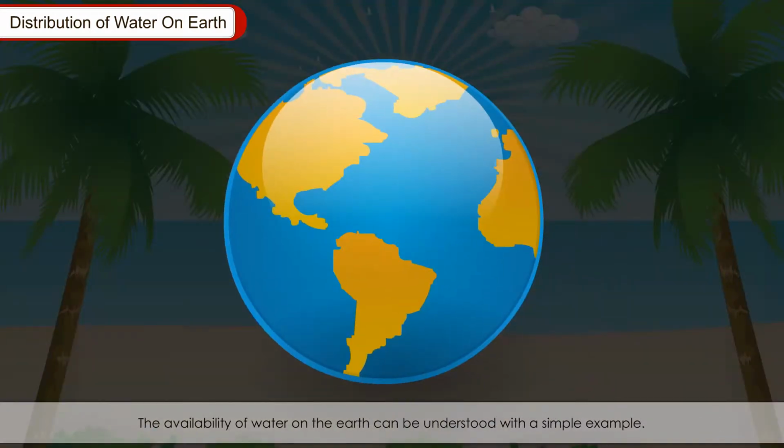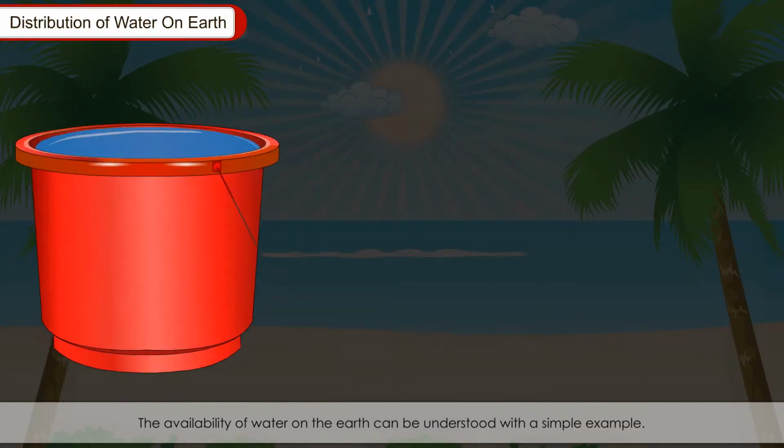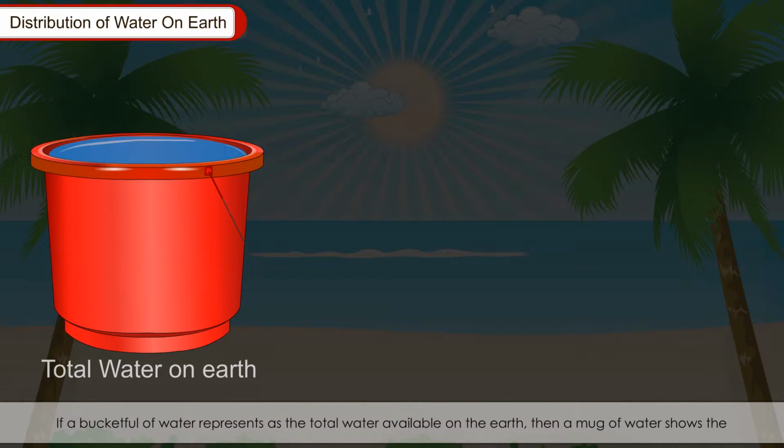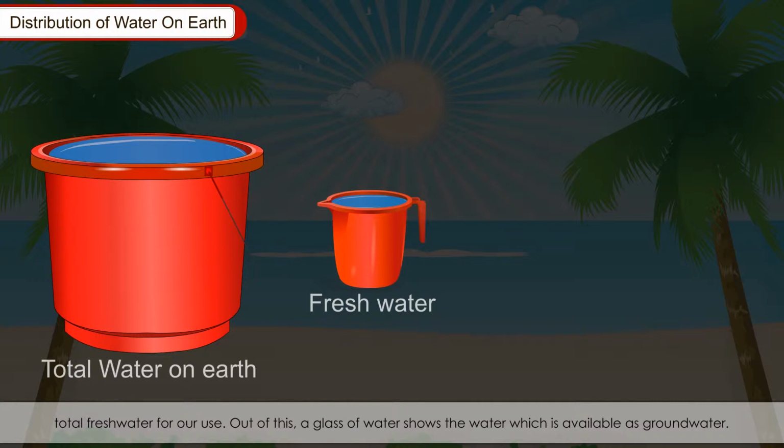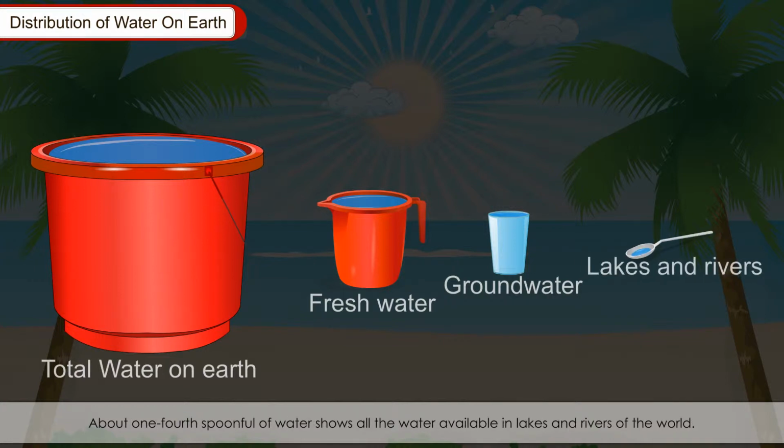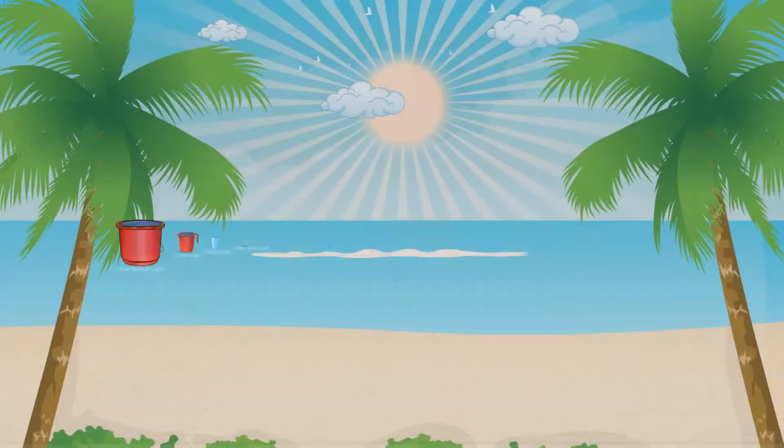The availability of water on the Earth can be understood with a simple example. If a bucket full of water represents the total water available on the earth, then a mug of water shows the total fresh water for use. Out of this, a glass of water shows the water which is available as groundwater. About 1/4 spoonful of water shows all the water available in lakes and rivers of the world. It means that we should use it as wisely as possible.